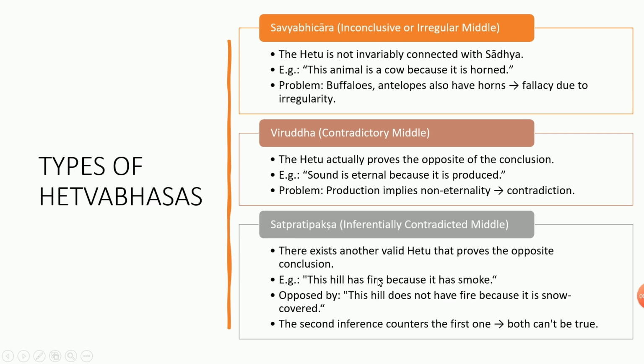A hill is having fire. Why? Because it is having smoke. But at the same time, that particular hill does not have fire because it is snow covered. So the second inference counters the first one. Both can't be true. Either one could be true. That is the Satpratipaksha, the inferentially contradicted middle.